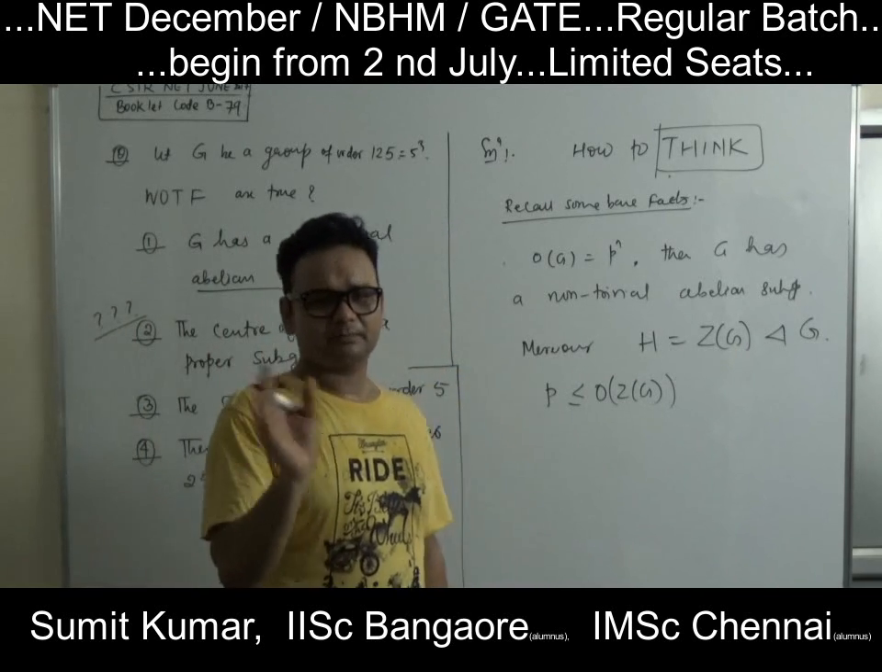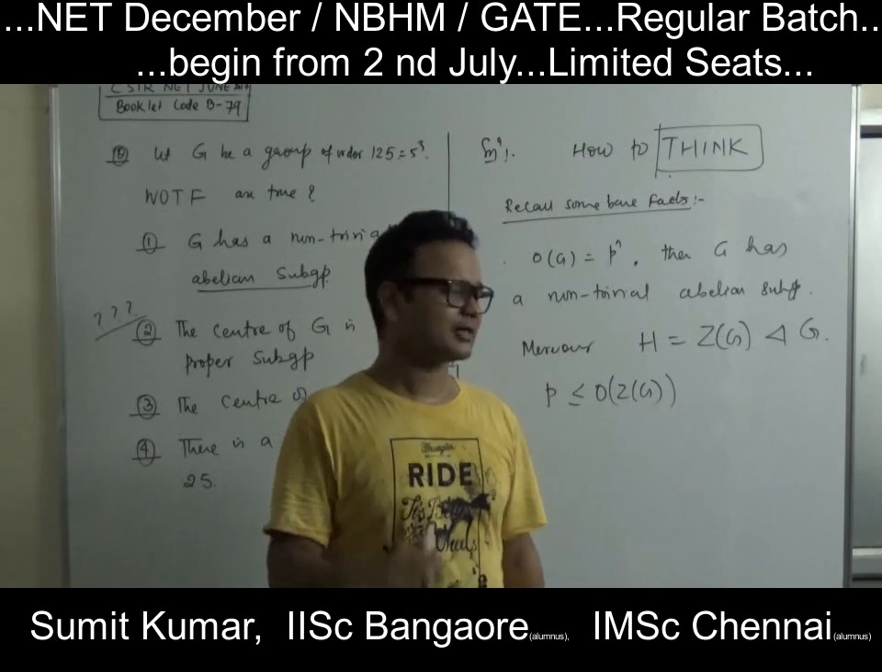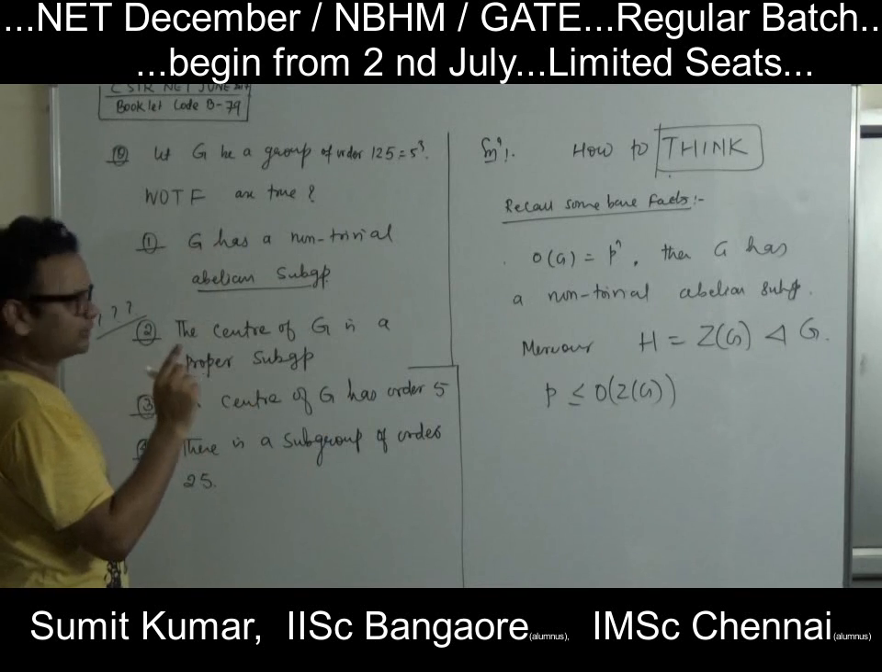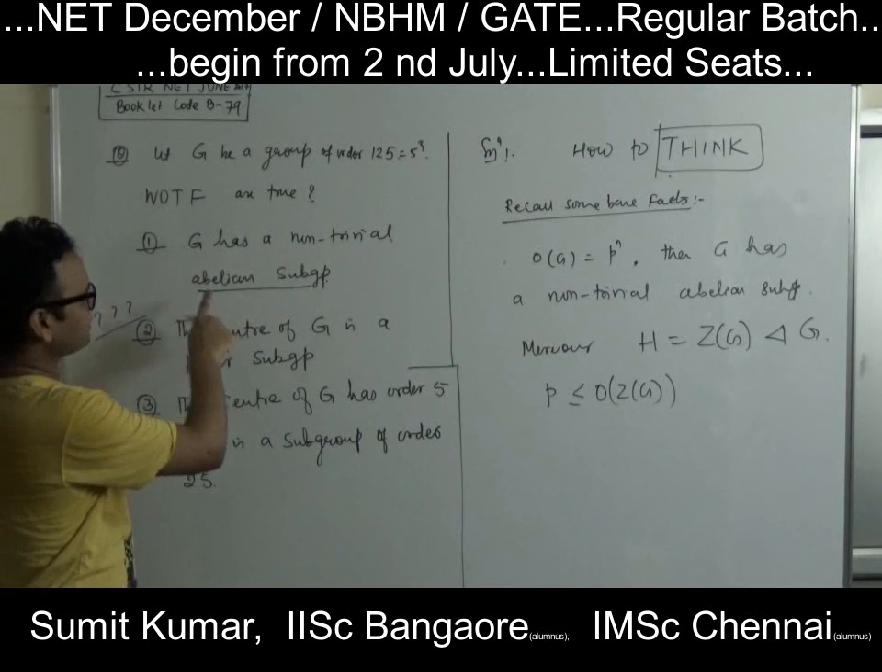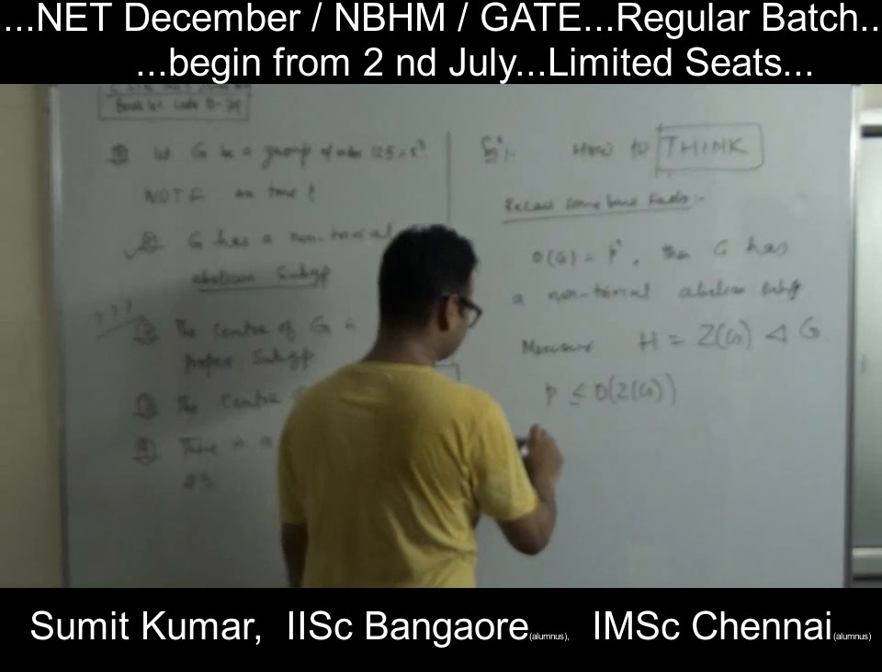If the order of G is not p to the power n, then we have to consider something. Okay, so this is that. So the center of G is a proper subgroup. G has a non-trivial abelian subgroup is true because in our case